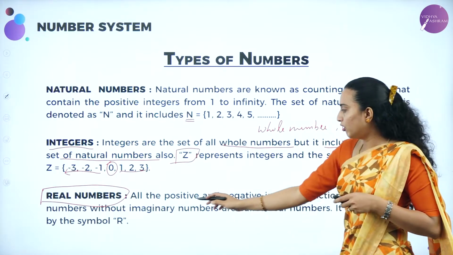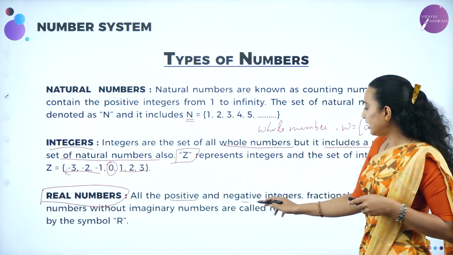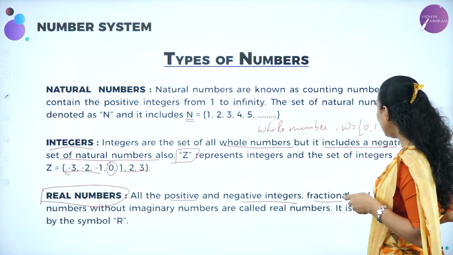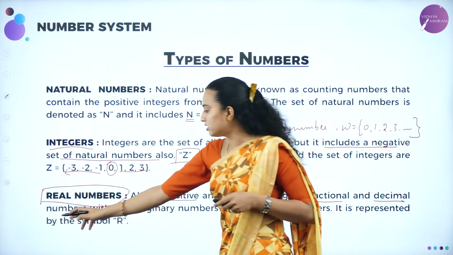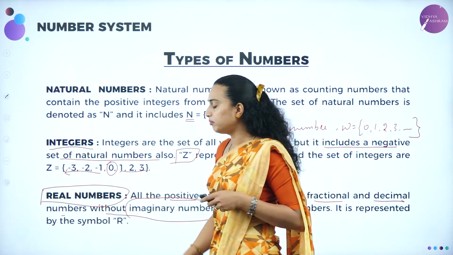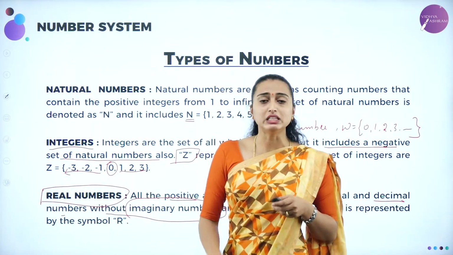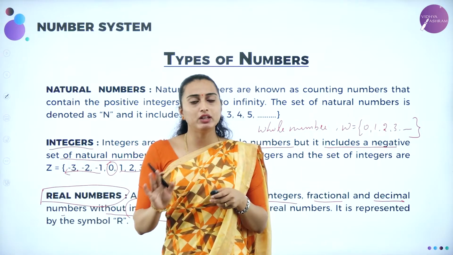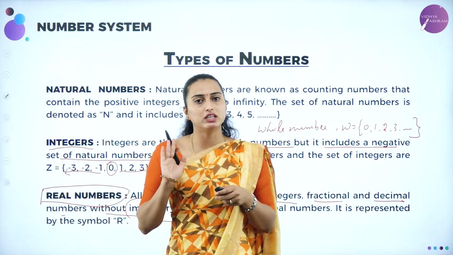The set of all positive and negative integers, fractional and decimal numbers, without imaginary numbers. I'm going to tell you what imaginary numbers are. The real numbers do not include the imaginary numbers.